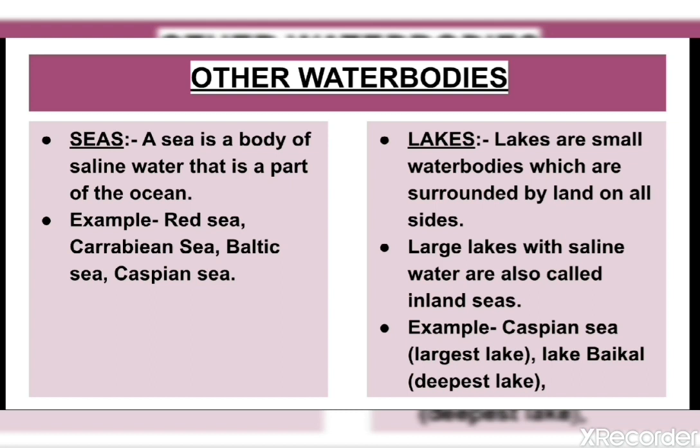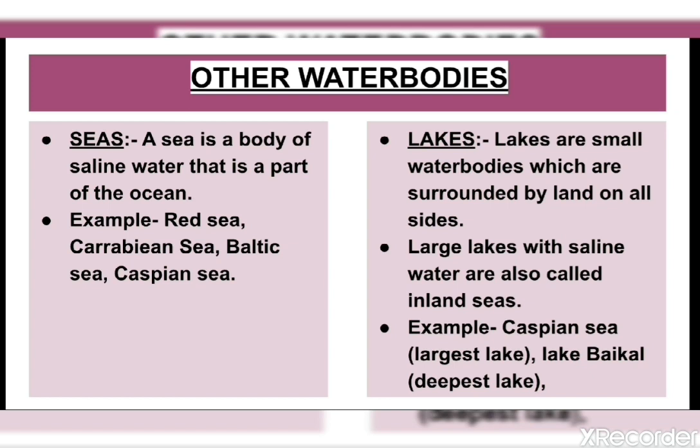Some of the important lakes in the world are, first let's talk about Caspian Sea, which is the largest lake in the world. It is an enclosed inland water body. Lakes are also a very important source of drinking water and irrigation. And Lake Baikal, it is located in southeast Siberia. It is the oldest and the deepest lake in the world.